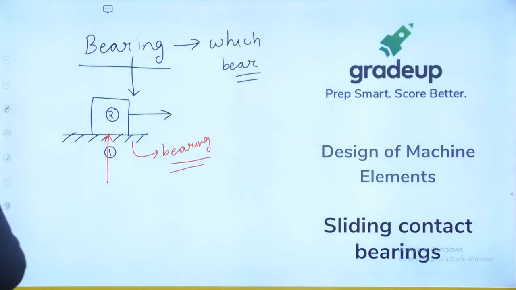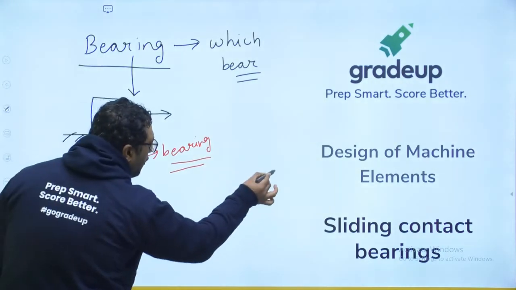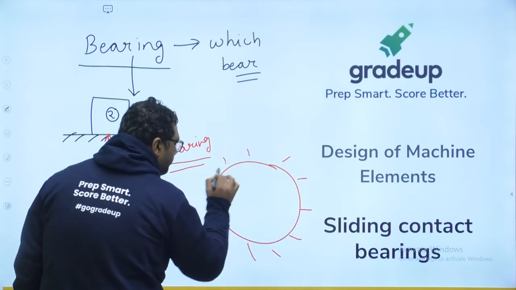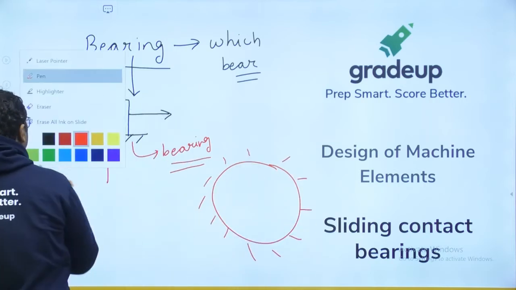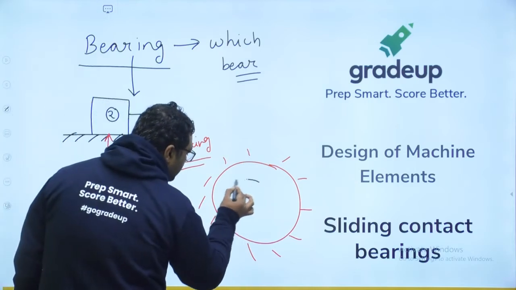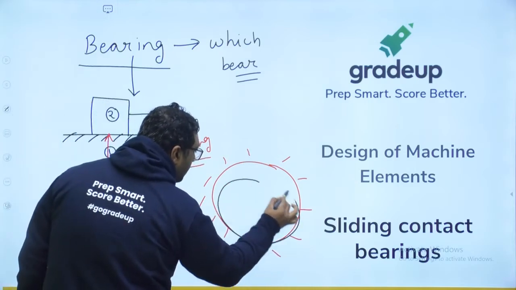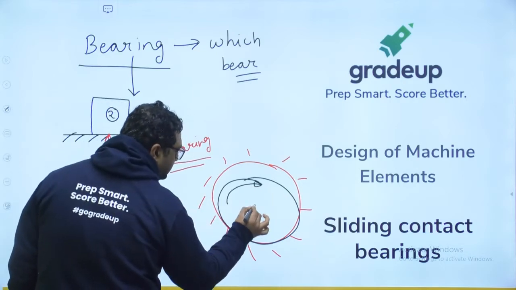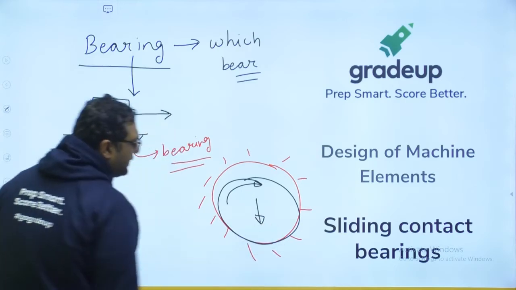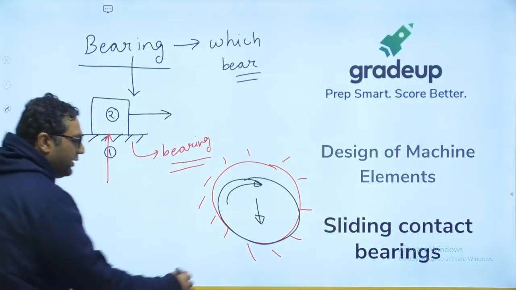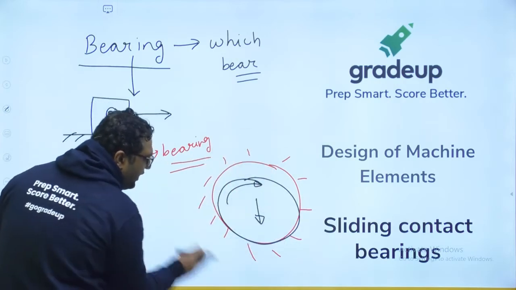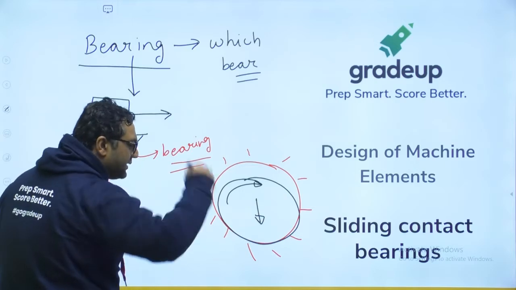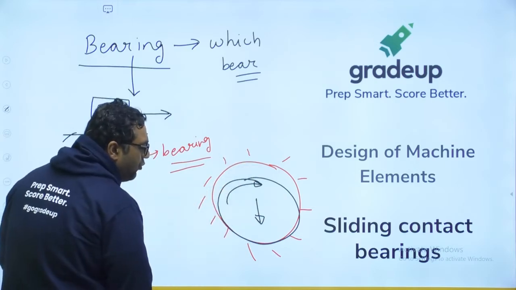And when it comes to the bearing with respect to a shaft, then guys, obviously this is the bearing which is a fixed member, and there is a shaft which is the moving member. The shaft is moving, bearing is fixed, and bearing is going to support this moving shaft. So bearing is fixed, shaft is moving, and bearing is supporting this shaft. And guys, at the same time, bearing is confining the motion of the shaft.